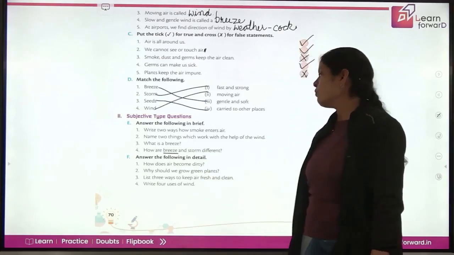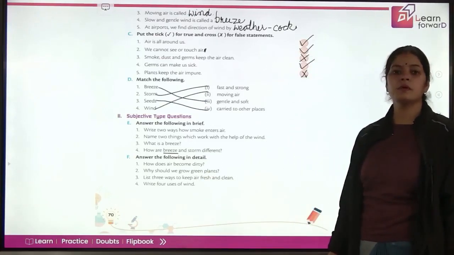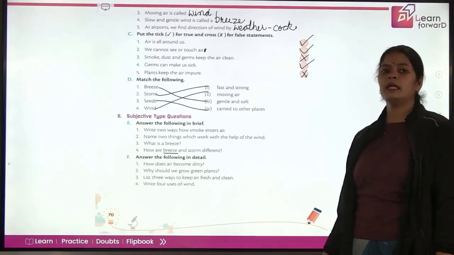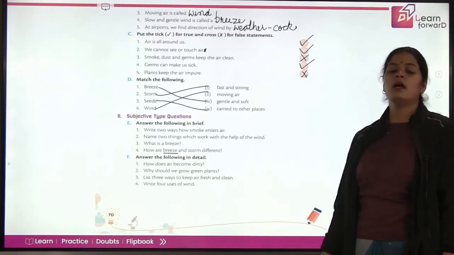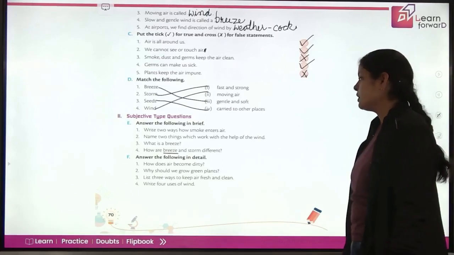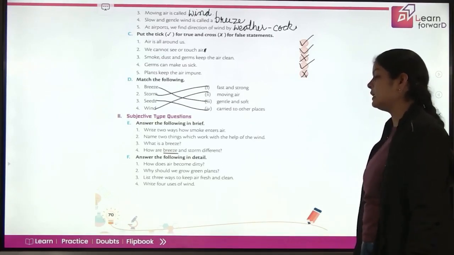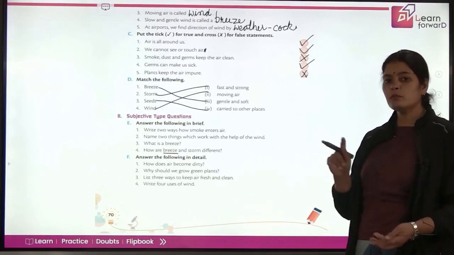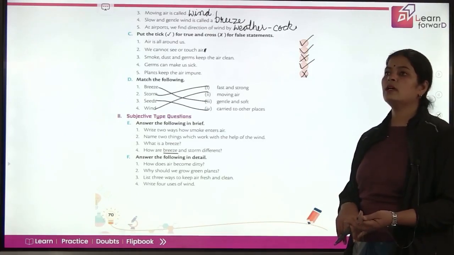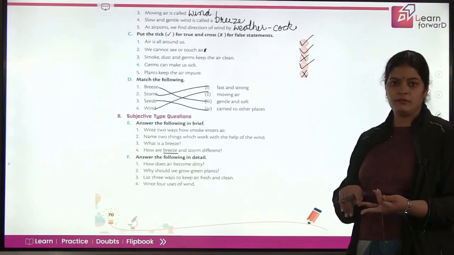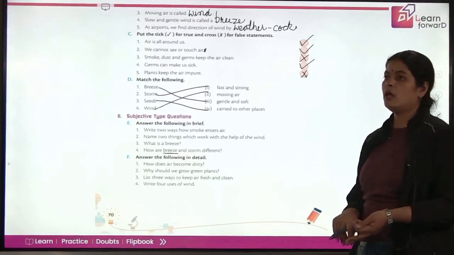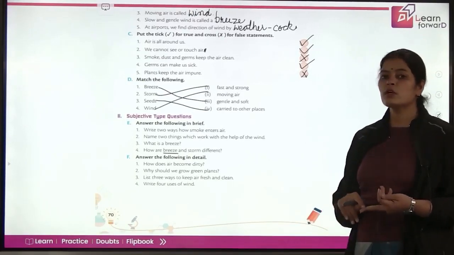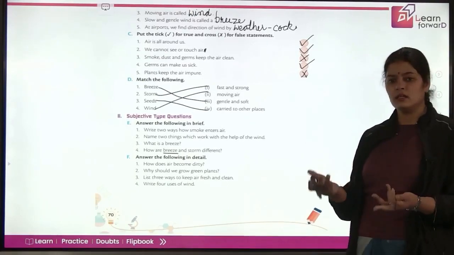Why should we grow green plants? Because plants purify the air by taking in carbon dioxide and giving off oxygen. List three ways to keep air clean and fresh. You can plant more trees. You can repair your vehicle if it is giving excessive smoke. And you can cover your mouth while you are sneezing and coughing.